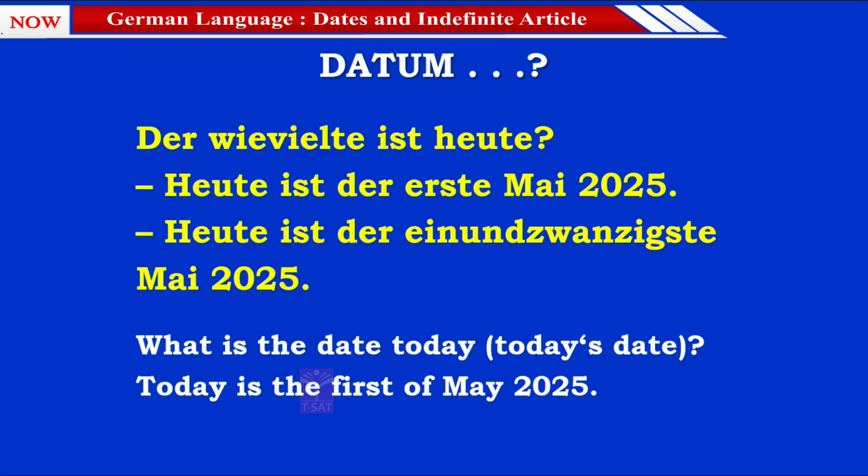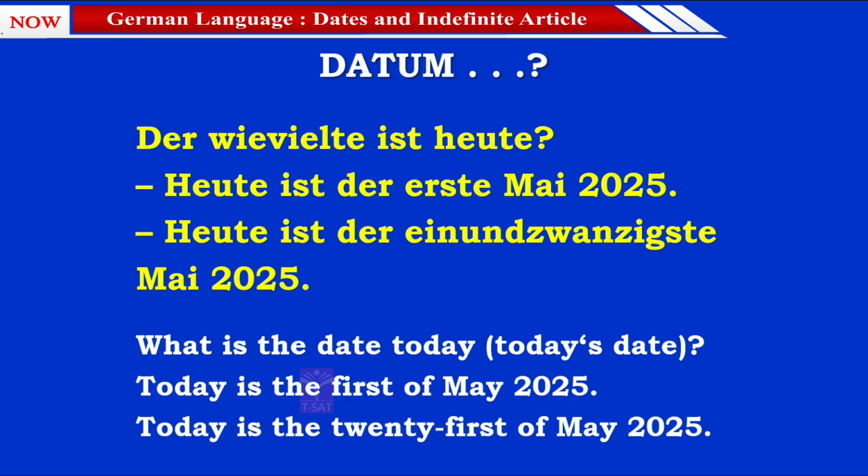Mai 2025. Meaning in English, today is the 21st of May 2025. So this was one way of asking.